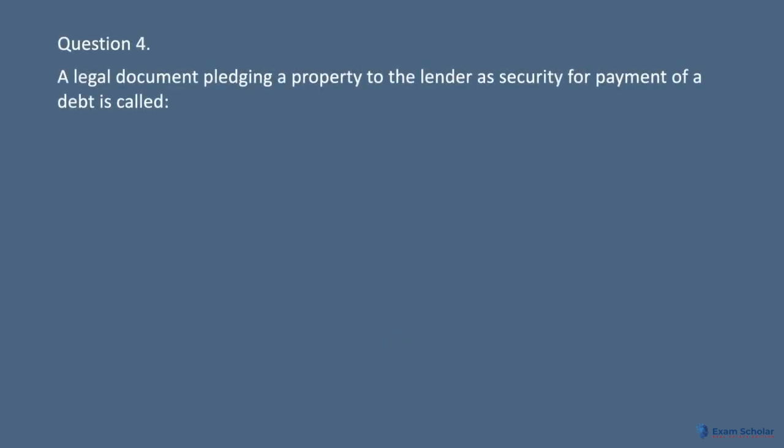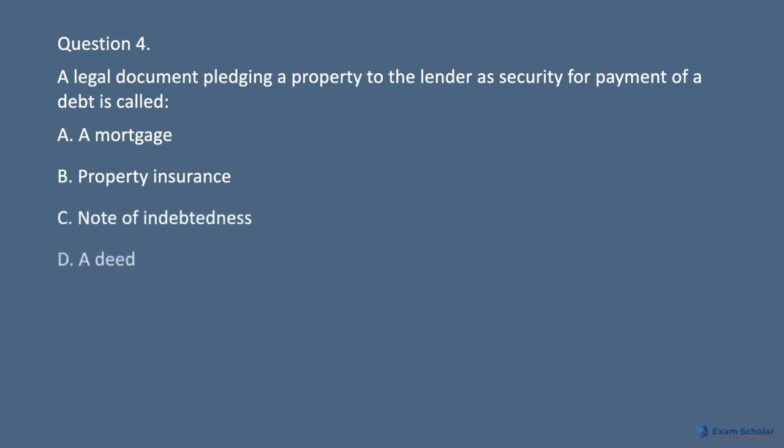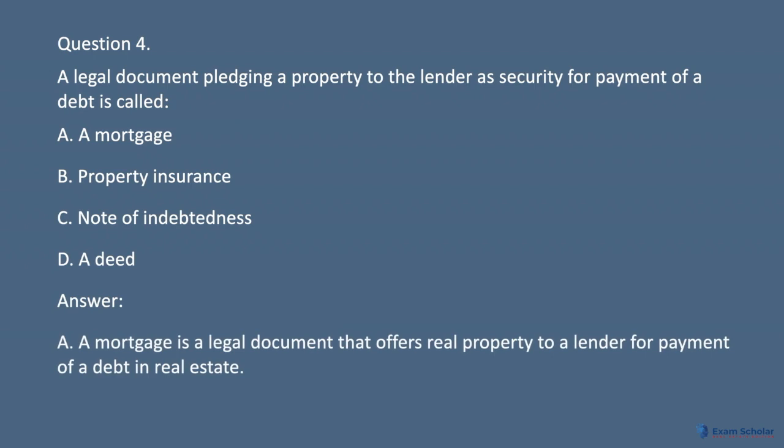Question 4. A legal document pledging a property to the lender as security for payment of a debt is called A. A mortgage. B. Property insurance. C. Note of indebtedness. D. A deed. Answer. A. A mortgage is a legal document that offers real property to a lender for payment of a debt in real estate.